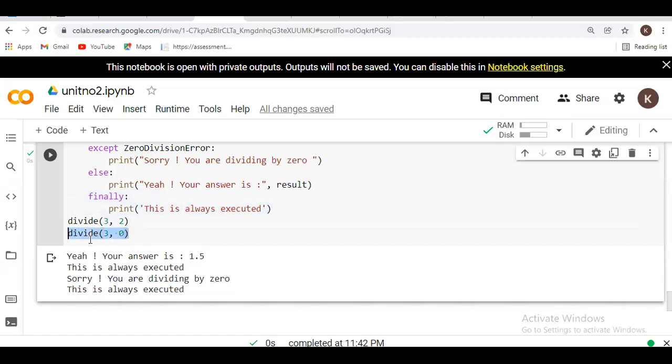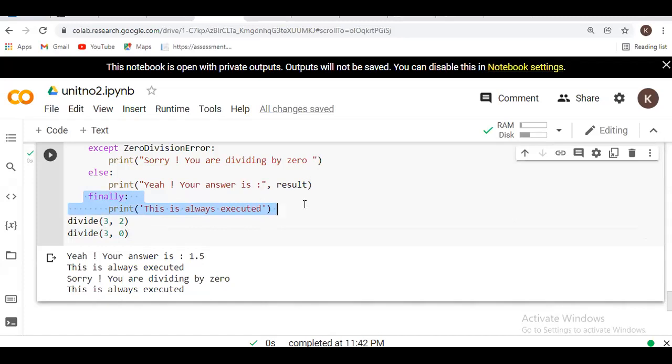So the divide by zero error will occur. If we are writing the finally block, suppose we have to write some 100 lines of code, and there is a tagline that we want to execute after every operation performed. After every operation we want some specific line to be displayed.